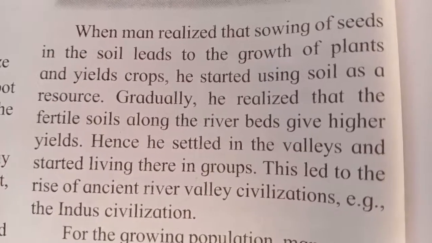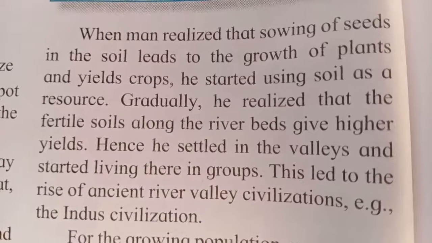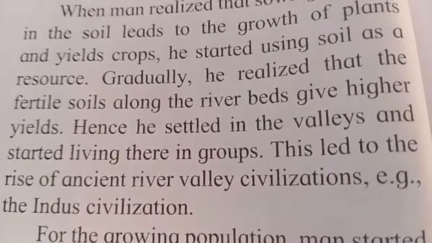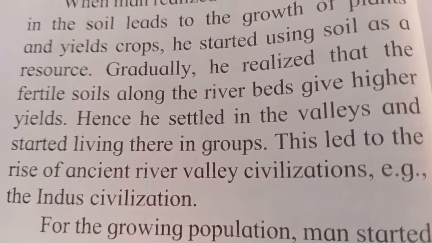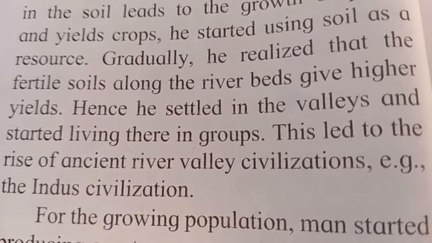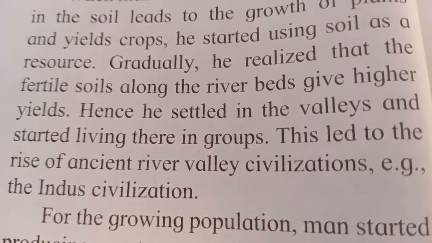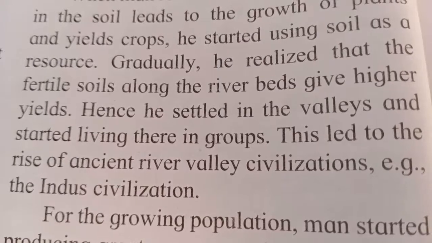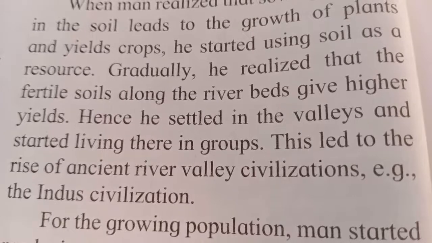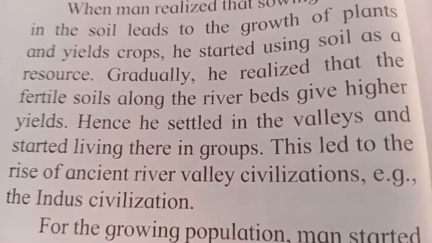So gradually, that is slowly, he realized that the fertile soils along the river bed give higher yields. So he came to know that there the land is fertile, and thus it gives more production. Hence, he settled in the valleys and started living there in groups. And thus human beings started settling near the valley, near the river bed, and they started living in groups. This led to the rise of ancient river valley civilization.